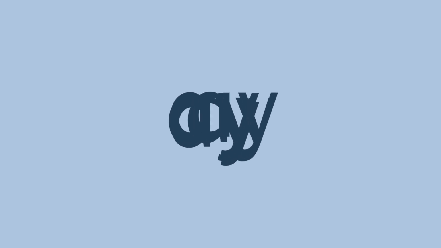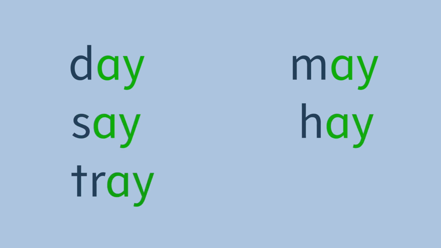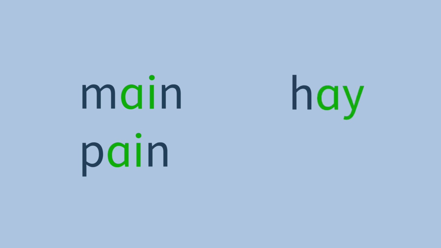We will now read words with the A-Y vowel digraph. A-Y also represents the long A vowel sound. Day, may, say, hay, tray. Did you notice the sound that A-Y and A-I makes is the same? A long A. Main, pain, hay, tray.